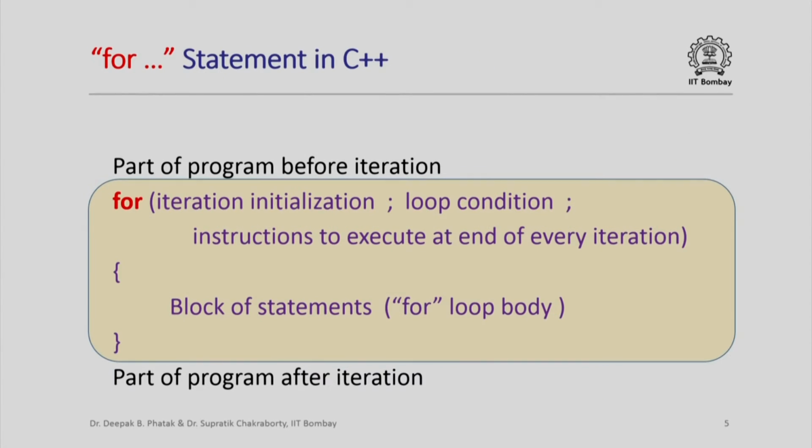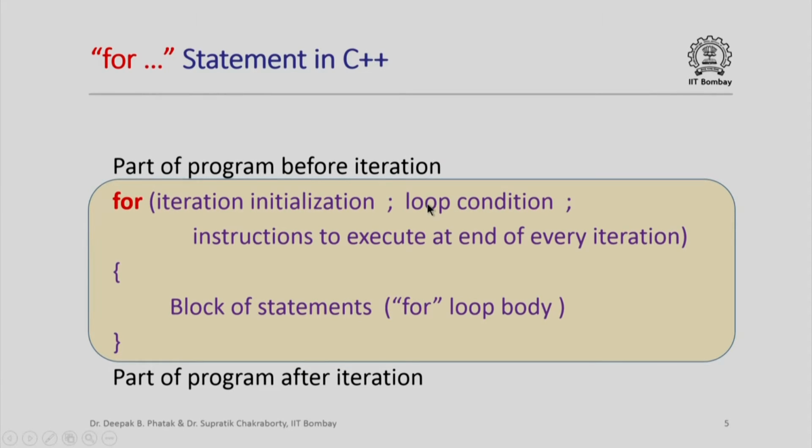Now in a for statement, we basically instantiate this template in this manner. We have the part of the program before iteration and the part of the program after iteration. We use the keyword for, then we say whatever this iteration initialization was doing, how these variables are initialized before the iteration begins.